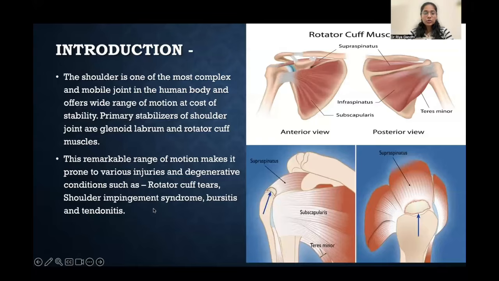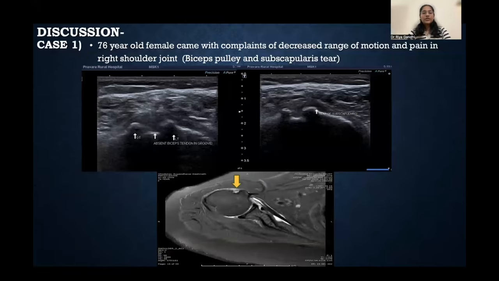So, introduction. The shoulder is one of the most complex and mobile joints in the human body and offers a wide range of motion at the cost of stability. So the primary stabilizers of the shoulder joint are the glenoid labrum and the shoulder rotator cuff muscles. This remarkable range of motion makes it prone to various injuries and degenerative conditions such as rotator cuff tears, shoulder impingement syndrome, bursitis, and tendinitis. So here are a few cases.